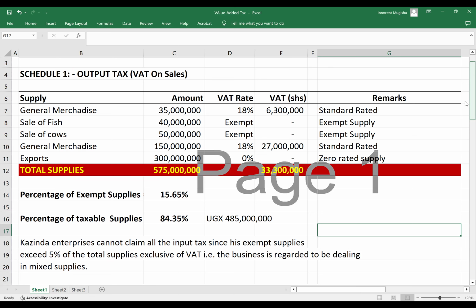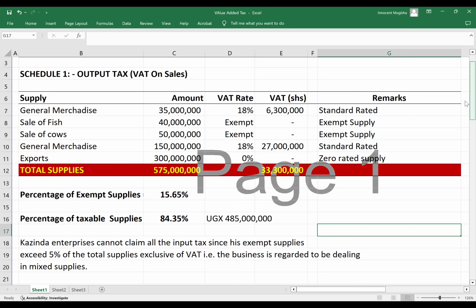So input is in our schedule number 2. That is the tax on purchases. Whereas KAZINDA is charging his customers VAT, the output tax, his suppliers are also charging him VAT. So he spends on VAT as well, but also generates VAT.